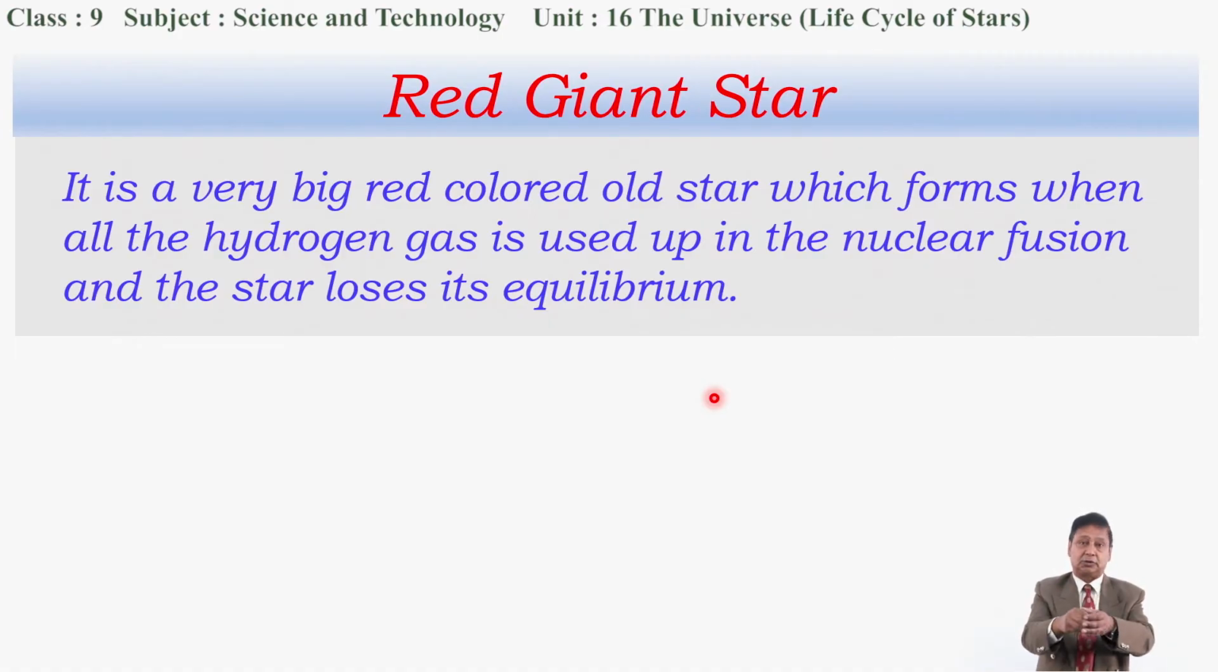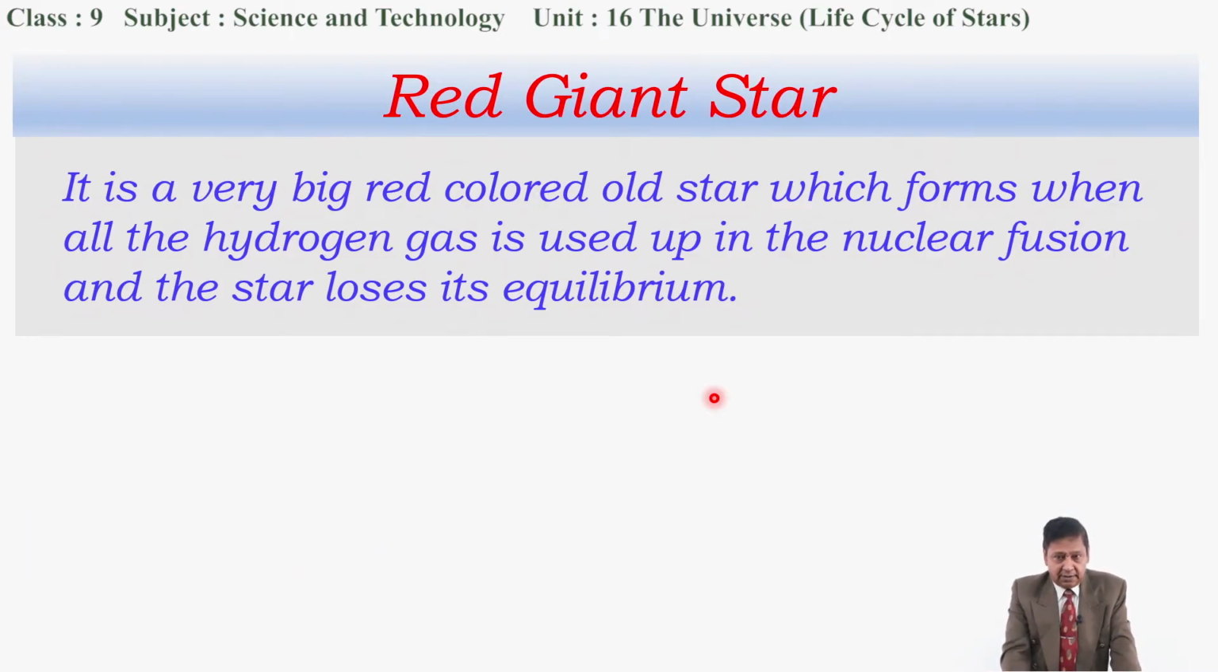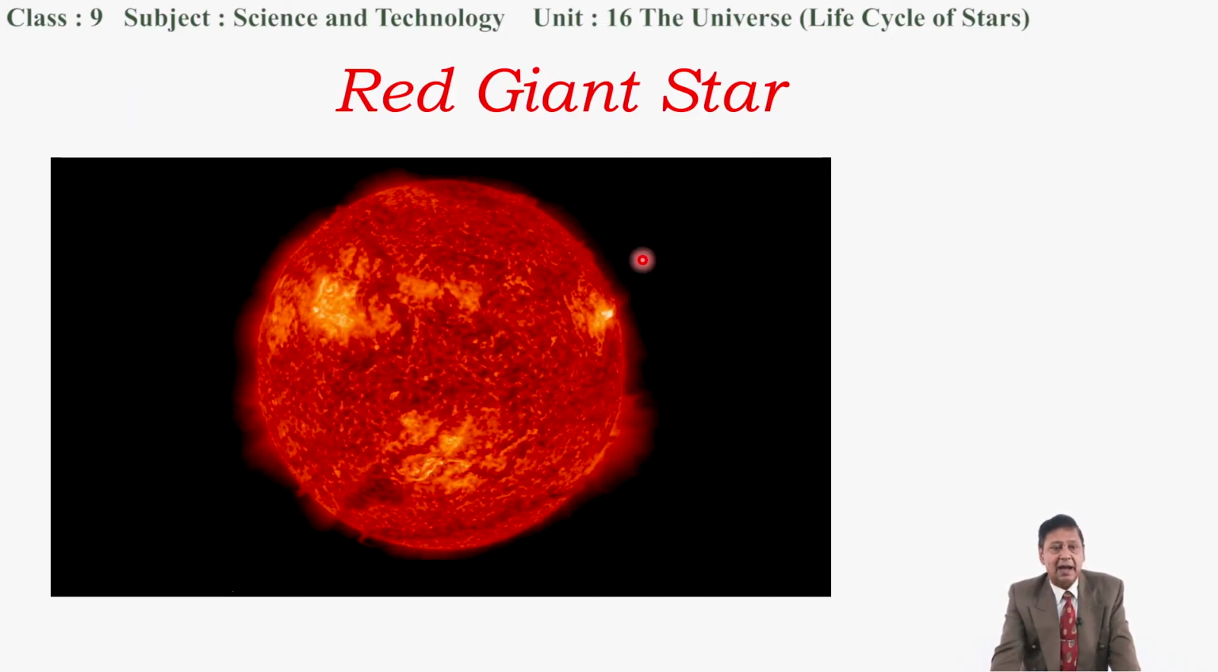And to balance this force of contraction, the size of the star increases, and the temperature falls because of the loss of nuclear reaction. And when temperature falls, it converts to red color, and because of the upset of the equilibrium of the star, it becomes unstable. That's why the name is given red colored giant star. It is a red giant star. Now I want to tell you about this a little more. Look at this. This is the diagram which represents the red giant star.